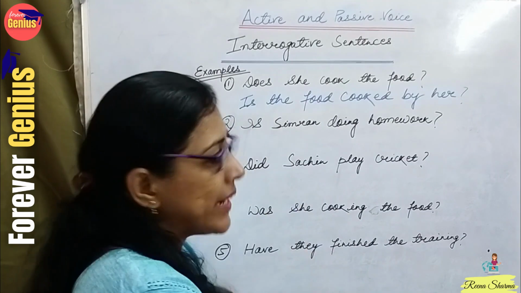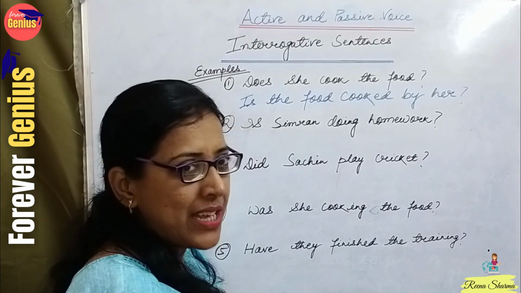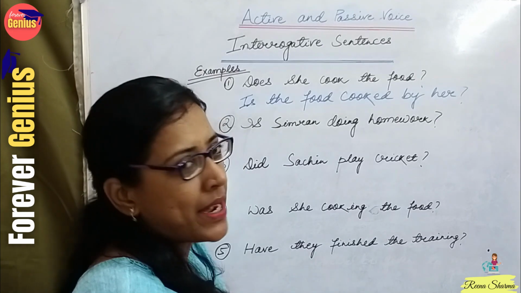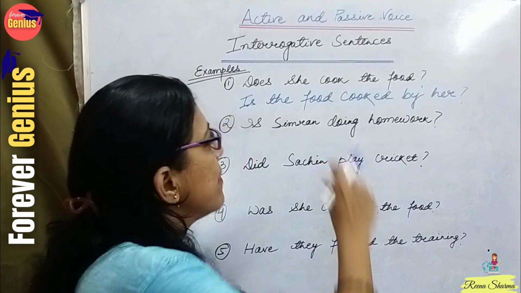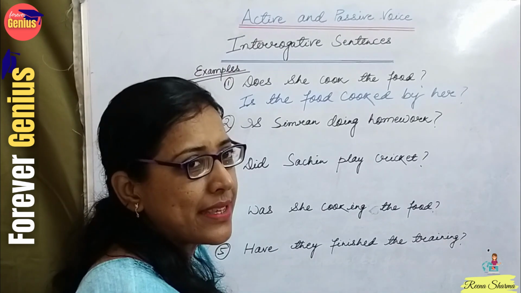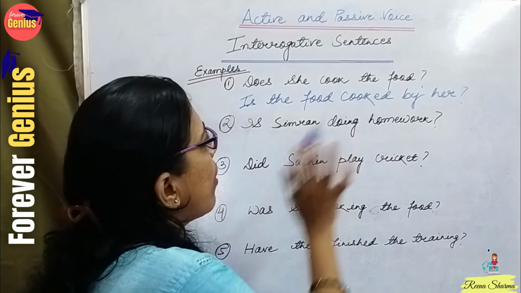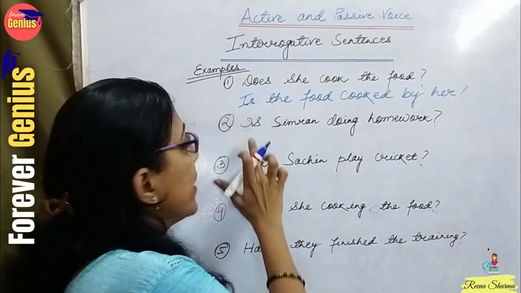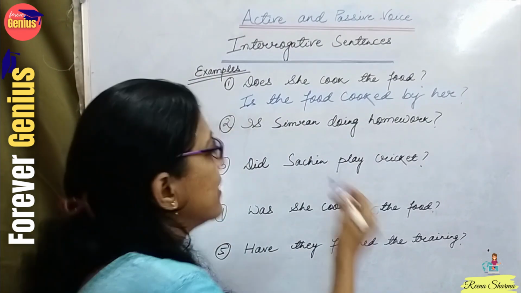Whenever we are doing interrogative sentences, please do remember students that there has to be a question mark. Otherwise, it will be related to any other structure of the sentence. It will not be considered as interrogative. Interrogative means question mark should be there. Either you convert active to passive or passive to active, in both the cases, a question mark is compulsory. Is Simran doing homework? Here it is already given is. So in this case, what will be the answer? Is Simran doing her homework? So here it is started with is only. So no change.